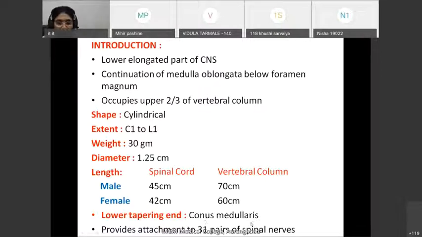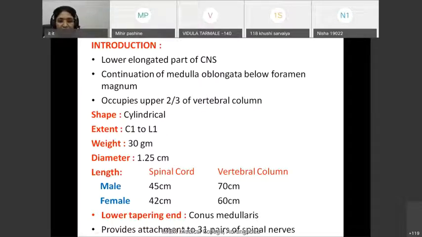Now this spinal cord on either side gives attachment to 31 pairs of spinal nerves. And through these 31 pairs of spinal nerves, spinal cord has attachment with different parts of our body, like various tissues, blood vessels, viscera, muscles.